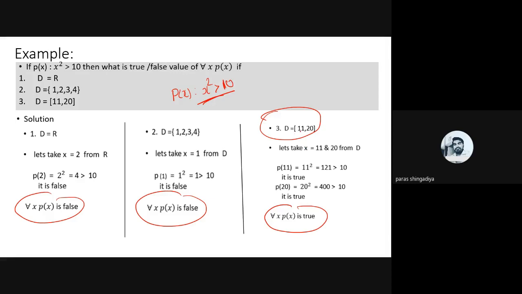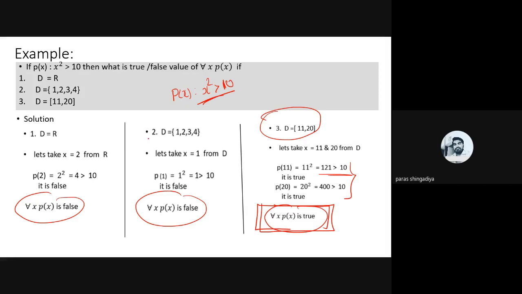Now replace x with 11 and 20 and check the output. At 11, it becomes 121 greater than 10, and at 20 it becomes 400 greater than 10. So both are correct, and we can say that P(x) is true for every value of the domain. So in this case, ∀x P(x) will be true.